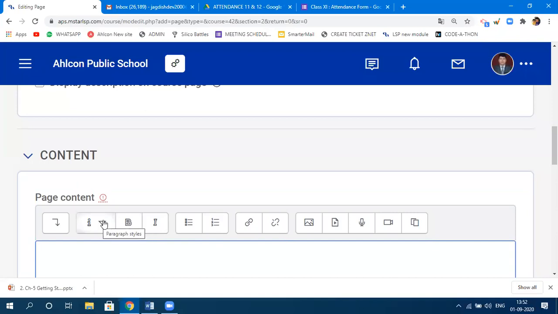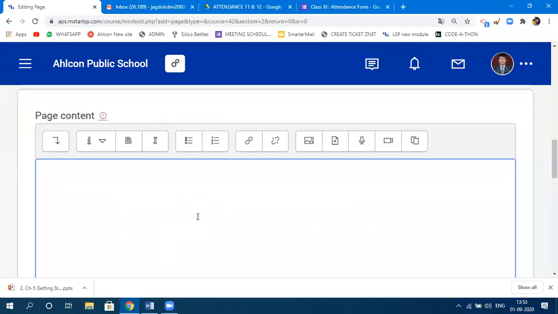This is the paragraph style. This is for bold and italic, if you want to bold or italicize content somewhere. Or you can copy that content from MS Word also, the text which you want to display, you can straight away copy and paste it here. The entire content from MS Word can be copied and pasted here.